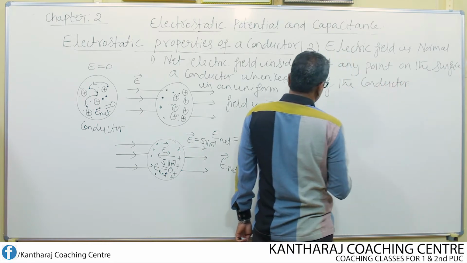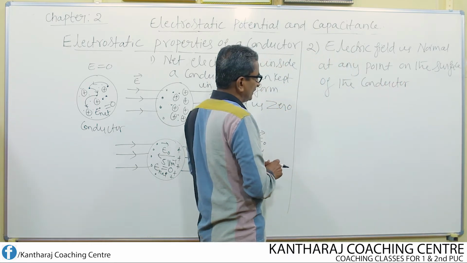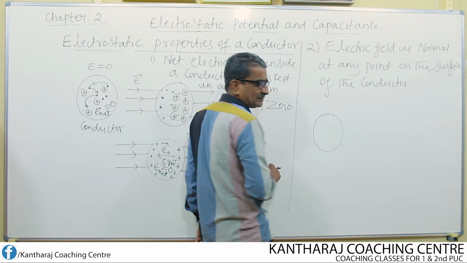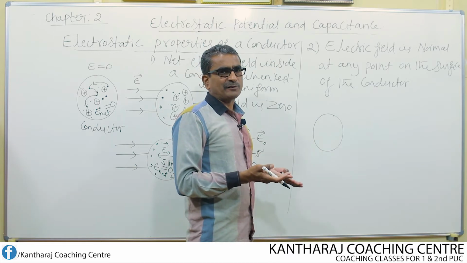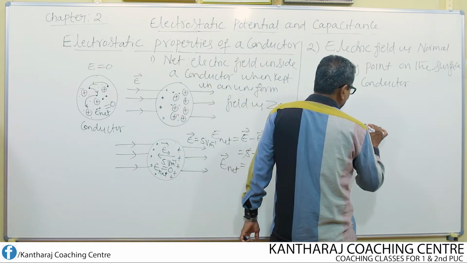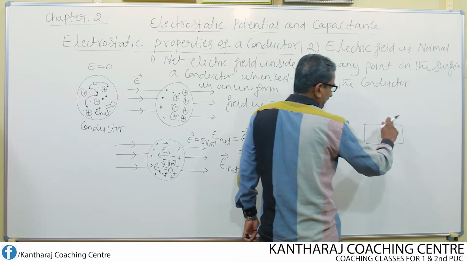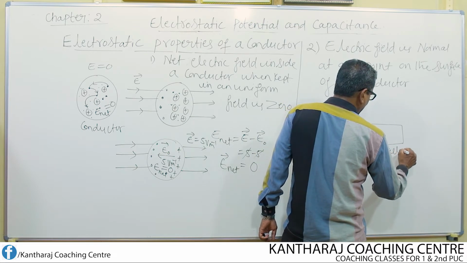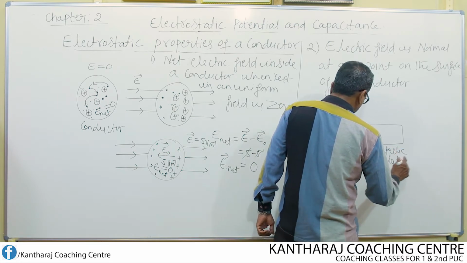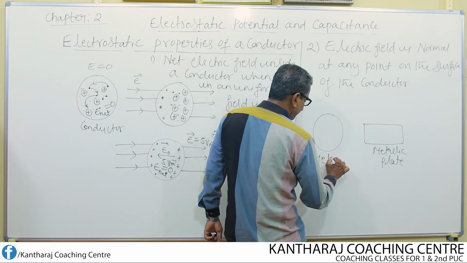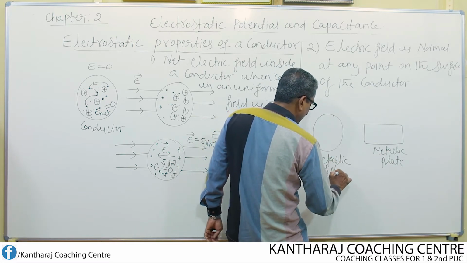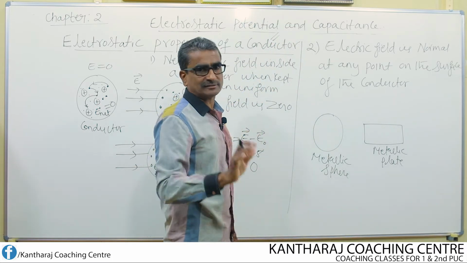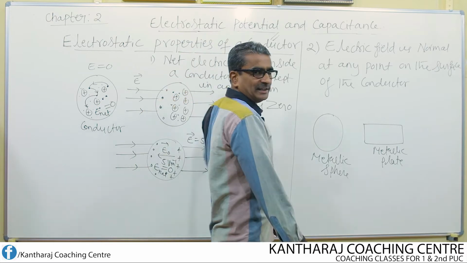Suppose you consider a conductor, for example, I am going to consider once again a metallic sphere. We can consider a conductor of any shape. You can even consider a conductor of rectangular shape, which is nothing but a metallic plate. Let us assume it like this, and this as a metallic sphere. Because remember, we are discussing the electrostatic properties of a conductor, not an insulator. This is also a conductor in the previous case.